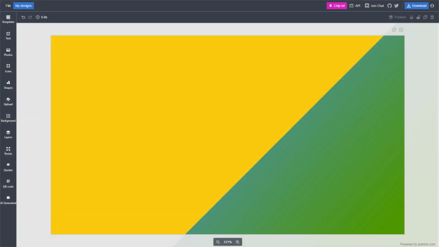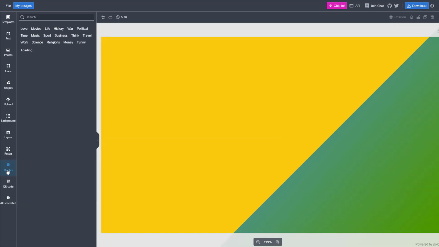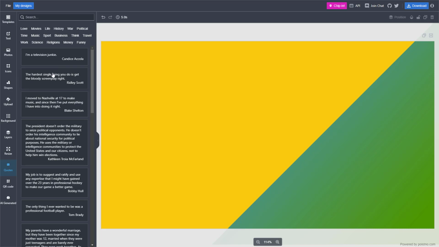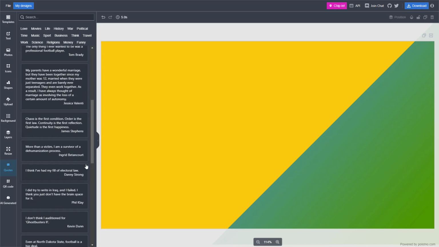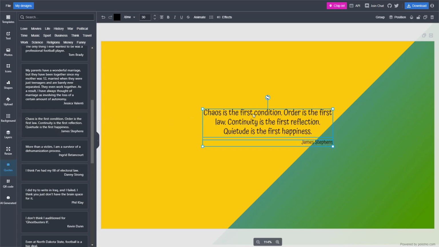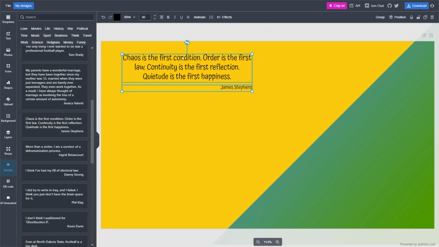So now let's see how we can search and use quotes inside of Polotno Studio. To search and use quotes, you can go onto the left hand side and you can see that quotes is an option. And there are different quotes that you can utilize right here for inspiration. If I were to click on this, you can see that the quote directly gets inserted right here.